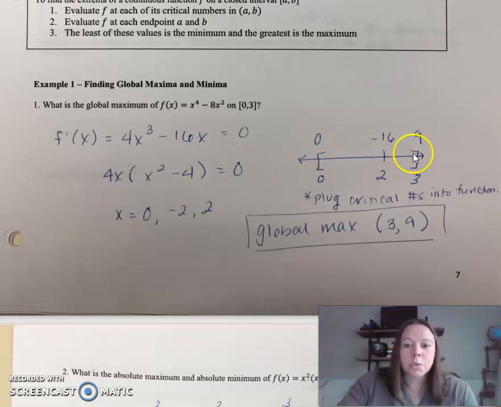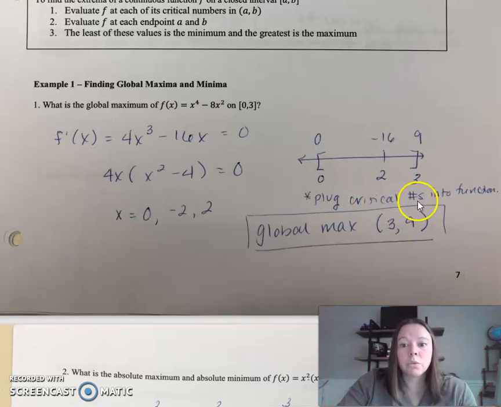But notice I put closed intervals at my endpoints, 0 to 3. And then, are any of these critical numbers within the interval I care about? And the answer is yes, 2. I don't care about -2 because it's outside of the interval I'm looking at. So I put 2 on my number line, then test these values in the original function. You can see at 2, it's -16. That's your global min. And then the highest number, 9, so (3, 9), that's your global max.